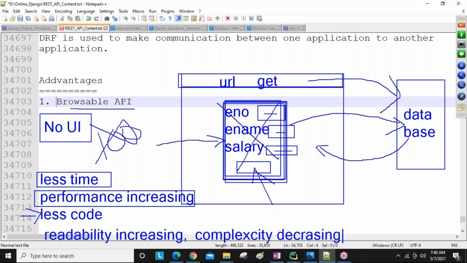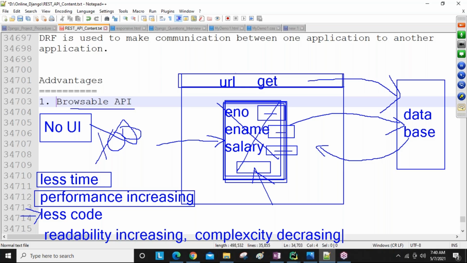Django REST framework provides the browsable API concept. Because of this browsable API concept, from the browser we can perform all CRUD operations: creating, updating, deleting. Why? Because Django REST framework provides ready-made templates. Because of these ready-made templates, no UI code is required, no HTML or CSS code. If you are not writing HTML code, obviously we are writing less code, so we write our code in less time.